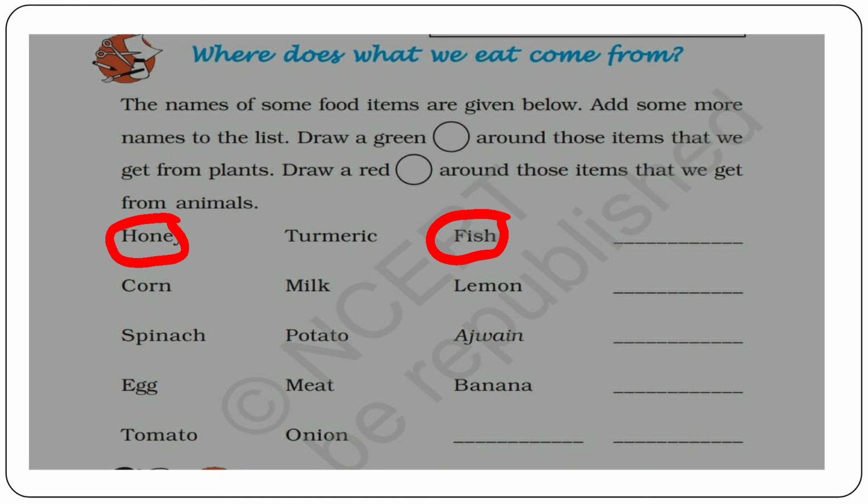So here you can write any food item that you want to write. For example, if I write paneer here, paneer will be an animal product. So like this, do the exercise in your notebook.